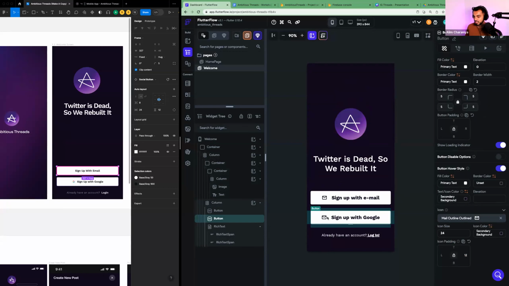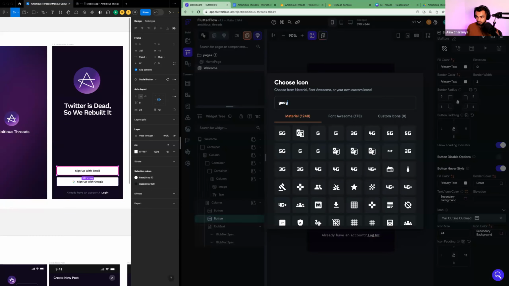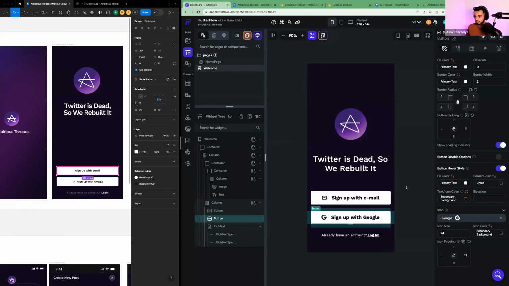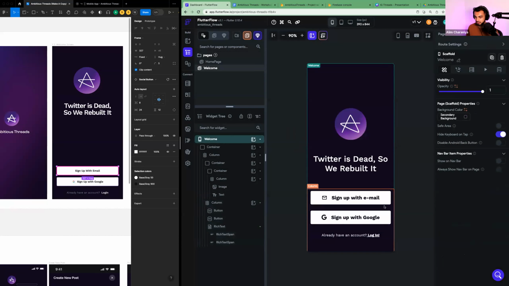The next thing we need to do is change this icon. And the icons are a property of button. They're just all the way at the bottom. You can click on icon, search for Google, find Font Awesome, which is a different font library. And you can just tap on the Google icon and that will get it going.